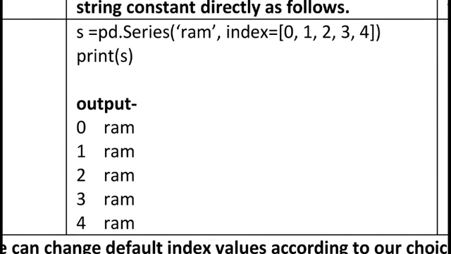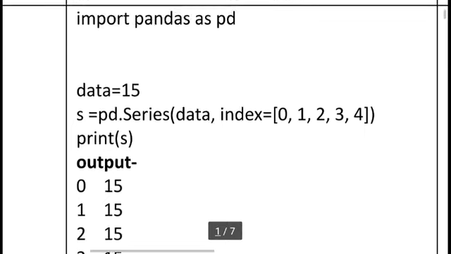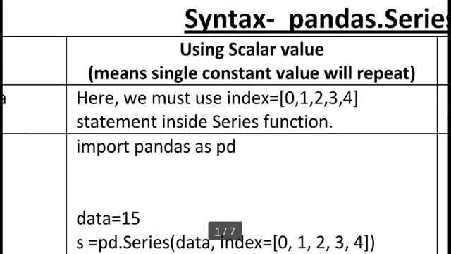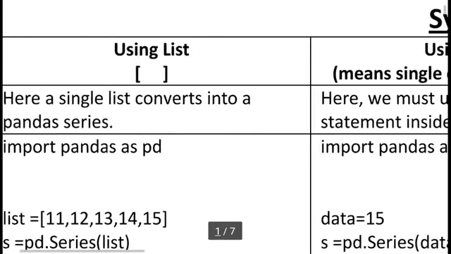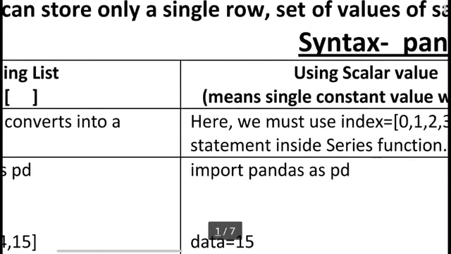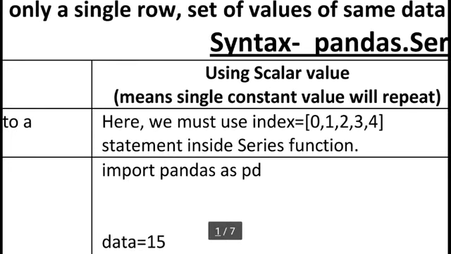So this value is required. Using this scalar concept, we can also store a single value and repeat it many times using an index 1 2 3 4, and we can decide the stop position, how many times we want. So we have two ways: using the list concept and using the scalar value concept, we can create a pandas series.